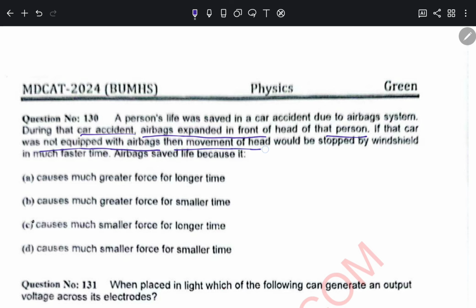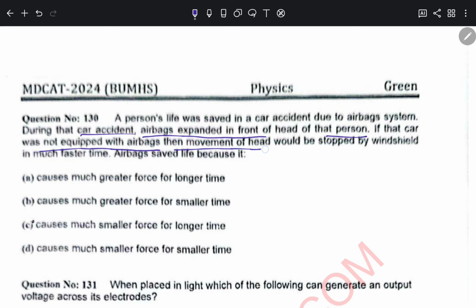In the photoelectric effect, electrons are emitted on incidence of light upon certain material surfaces below a certain frequency, beyond a certain wavelength, above a certain frequency, or none of the given options. So for 134, the correct option is above a certain frequency, and that minimum frequency is called the threshold frequency, below which you cannot get any emission of electrons.